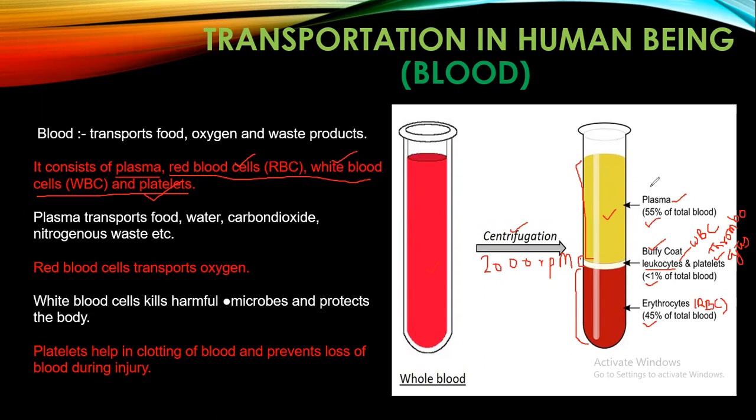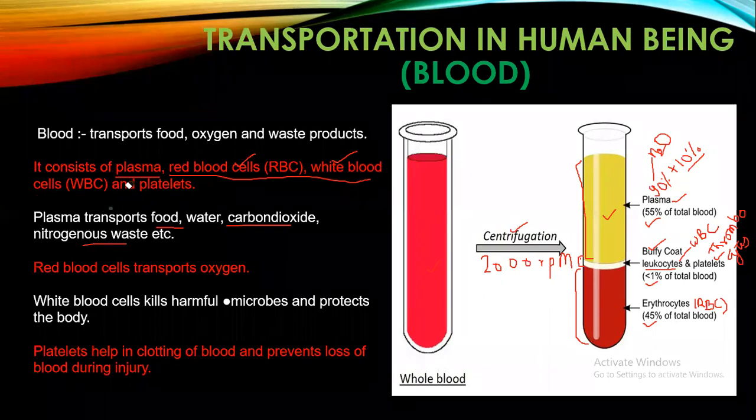Plasma has almost 90% water, and the rest 10% is occupied by the plasma proteins and the things which it is transporting, like food, gases, and nitrogenous waste. So 90% is water, and the rest is plasma proteins and other components which are being transported. These are the components of blood which you can see after centrifugation of the whole blood.